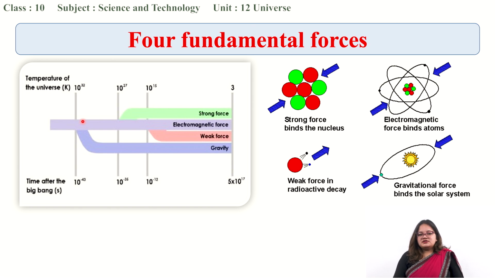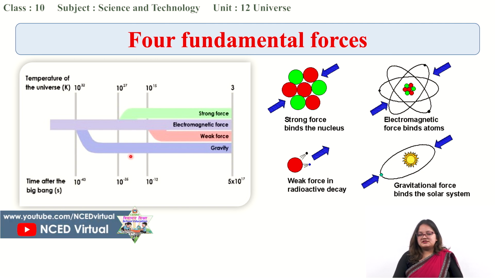But gradually, here on the upper side, you can see the scaling of the temperature. The temperature has been decreasing with time. Firstly, all these four forces were together. After some time, gravity seemed to be differentiated from this group.